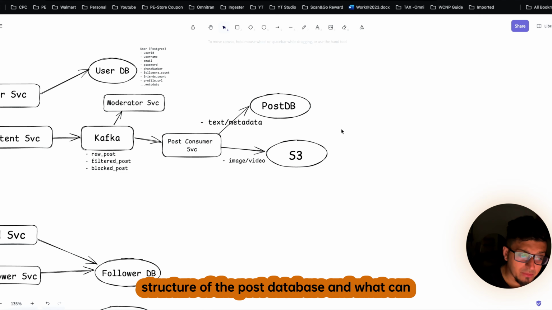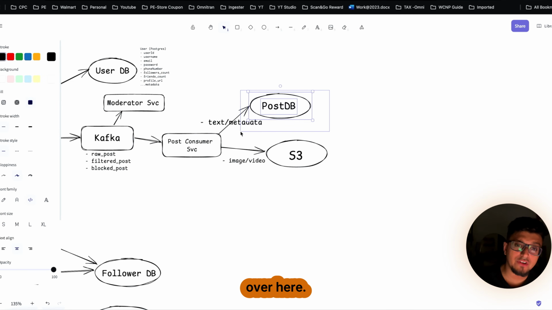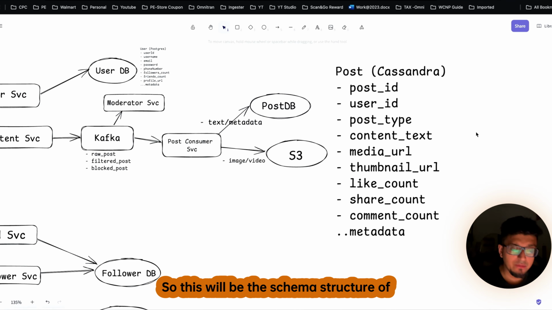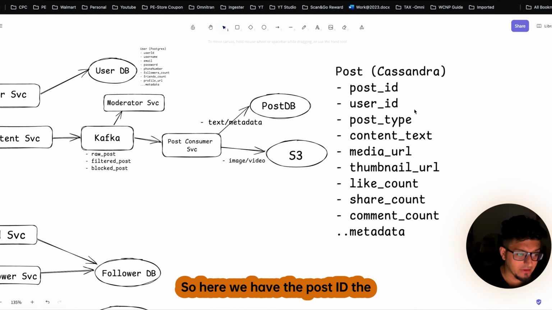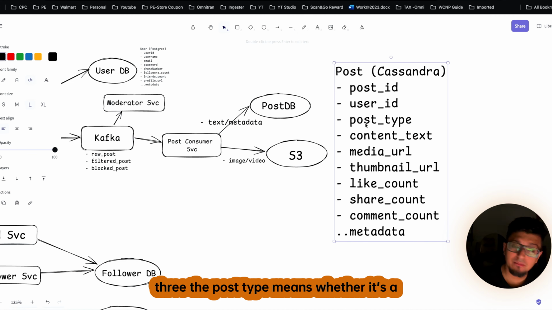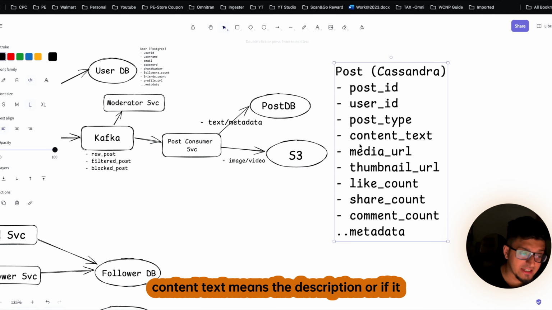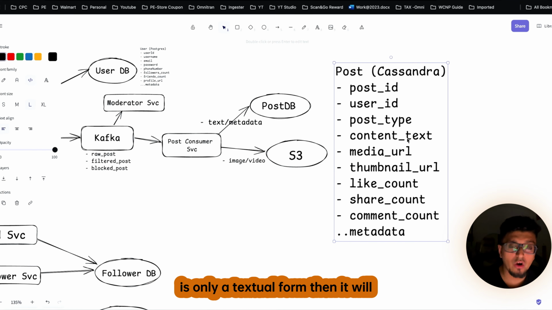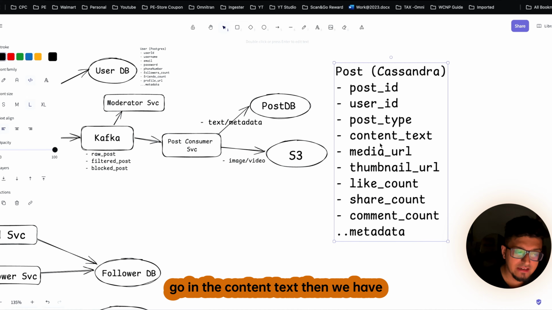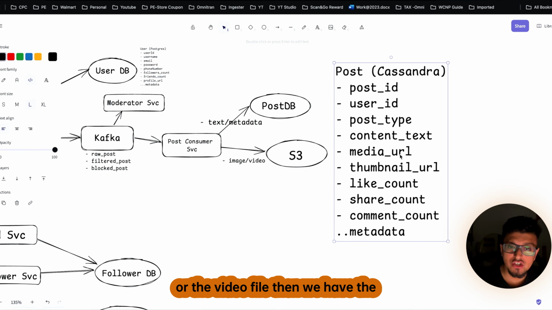Now let's see what will be the schema structure of the post database and what database we will be using over here. So this will be the schema structure of the post database. Here we have the post ID, the user ID of who is doing the post. Number 3, the post type, meaning whether it's an image file or a video file. Then the content text, meaning the description, or if it is only in textual form, then it will go in the content text. Then we have the media URL, meaning whether it's an image or a video file.